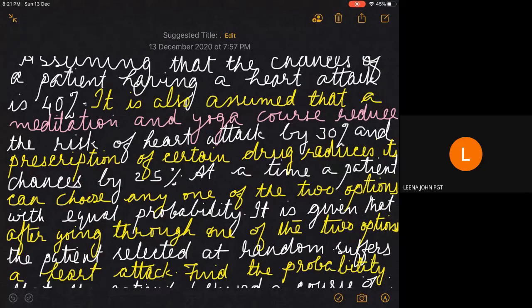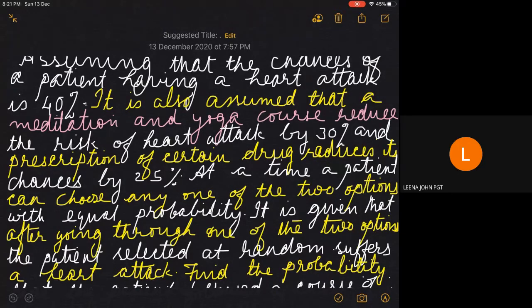Assuming that the chances of a patient having a heart attack is 40%. It is also assumed that a meditation and yoga course reduces the risk of heart attack by 30% and prescription of certain drug reduces its chances by 25%. At a time, a patient can choose any one of the two options with equal probabilities.